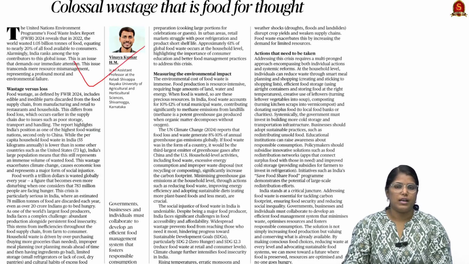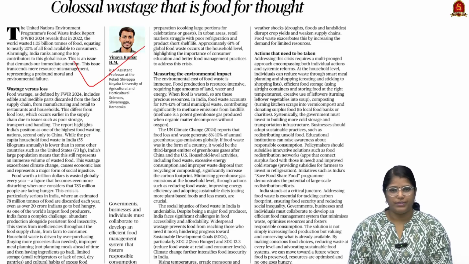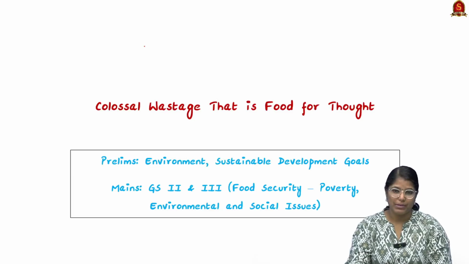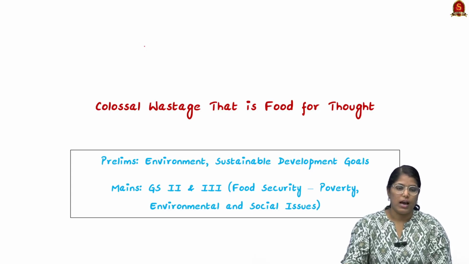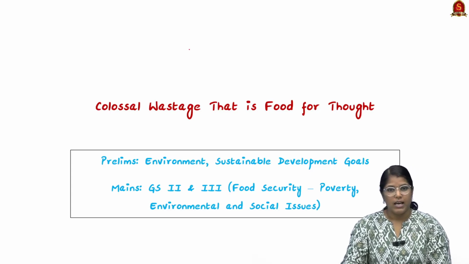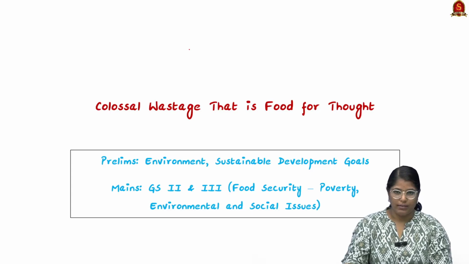Now look at this news article. This article talks about food wastage. Currently it is in the news because of a report released by UNEP. So from the Mains perspective, we have to look at the important facts from the article. Before that, we shall see the syllabus under which this topic falls. In prelims it comes under environment and sustainable development goals, and under mains it will come under GS paper 2 as well as GS paper 3. In GS paper 2 it will be under governance, and in GS paper 3 it will be under food security.